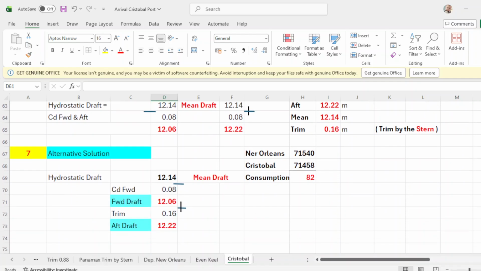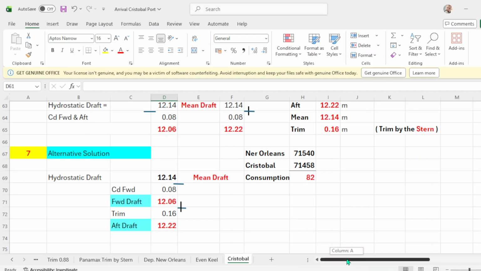And there's another solution, number 7. Alternative solution is put your main drop here, 12.14, and apply the change of drop forward, which is 0.08. You minus this one, then forward drop will be 12.06 plus your trim of 0.16, then your up drop will be 12.22. Okay, that's number 7.